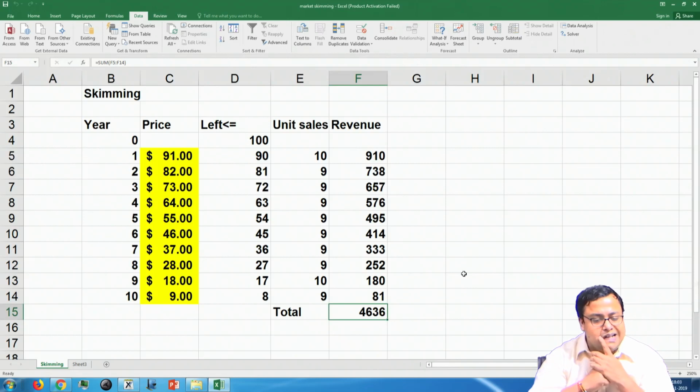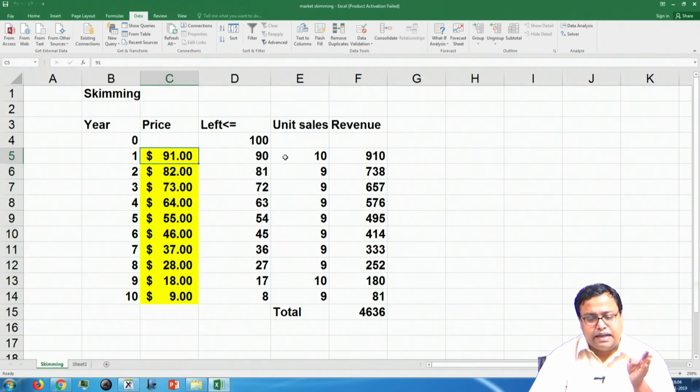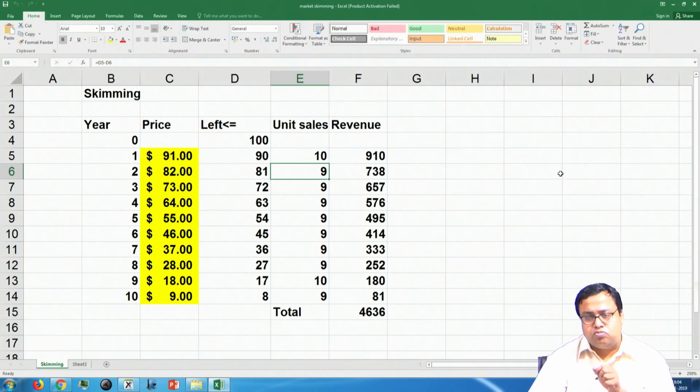So, you can clearly see that the price is slowly coming down from 91 to 9. This is the type of pricing that I will call skimming pricing, where in the first time period they are charging $91 and getting 10 guys. In the second time period, they are charging $82, getting another 9 guys, and slowly they are increasing their sales by reducing the price. They are not doing it in one go. That is called market skimming, which can be used to get higher revenue.